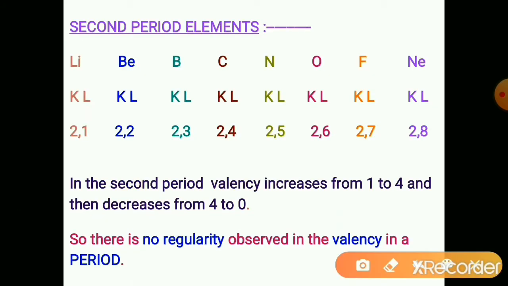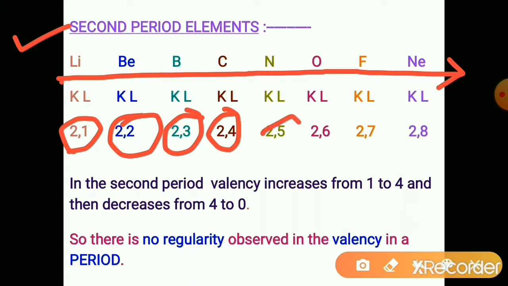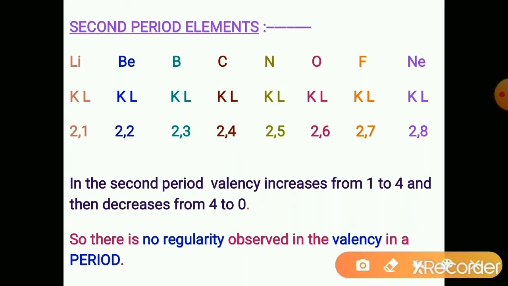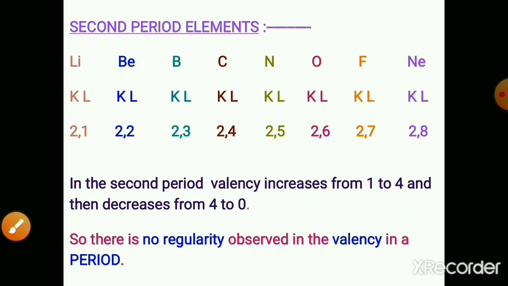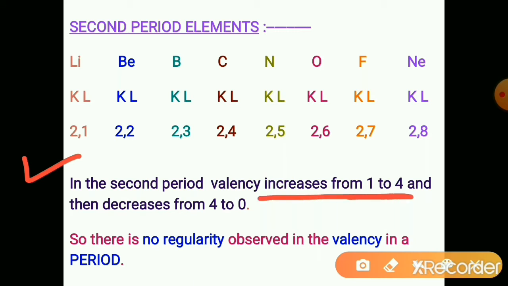Let us consider the second period elements: lithium, beryllium, boron, carbon, nitrogen, oxygen, fluorine and neon. See the total number of electrons: 3, 4, 5, 6, 7. So atomic number is increasing by 1 at a time, and the electronic configurations are given here. The electrons in the outermost shell are the valence electrons. Valence electrons increase by 1 at a time in a period. So in the second period, valency increases from 1 to 4.